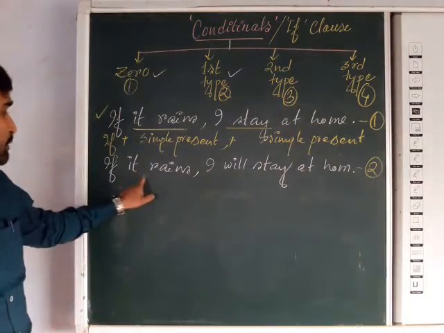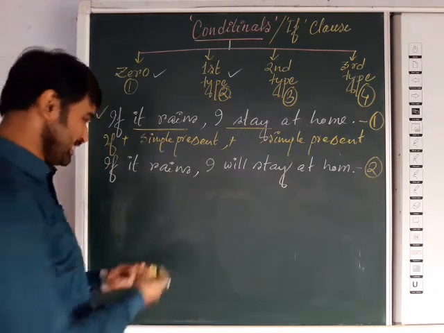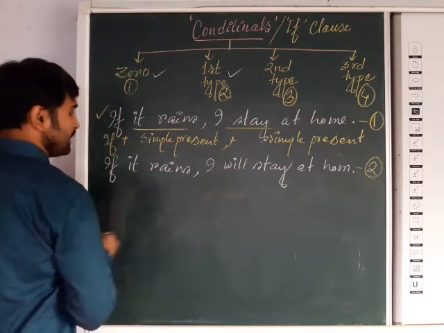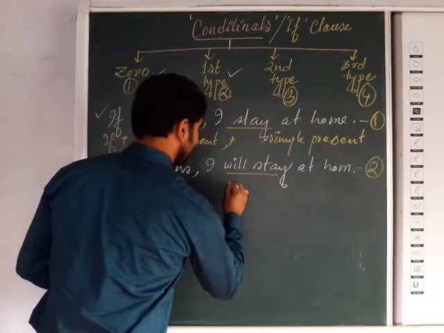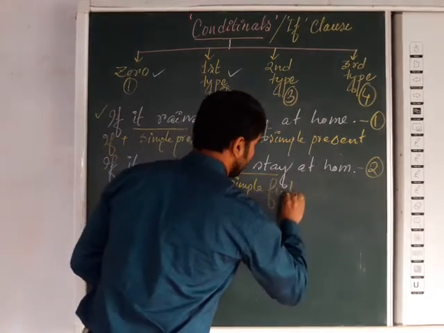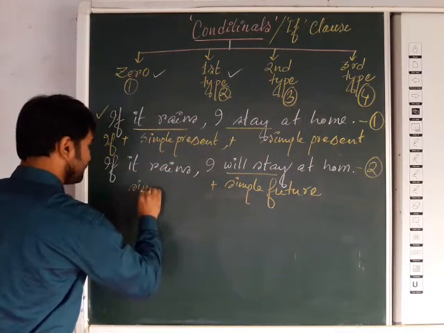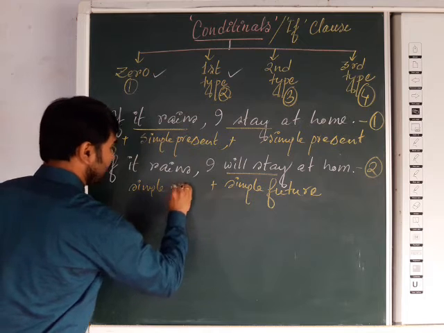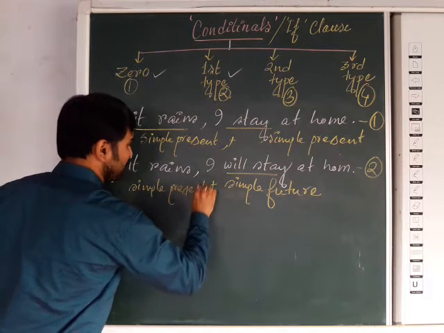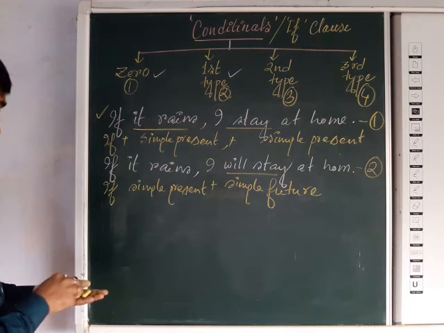Simple present followed by simple future, will stay.